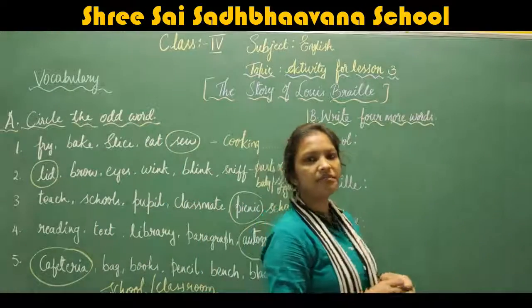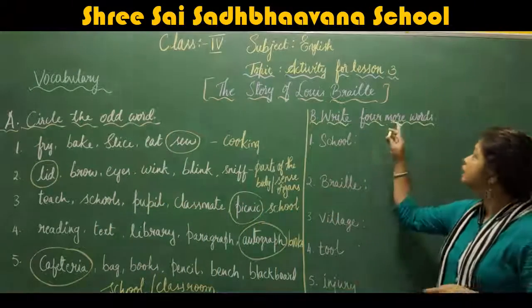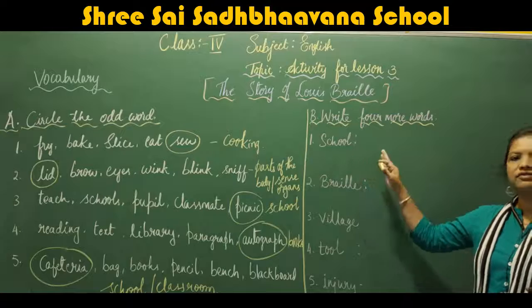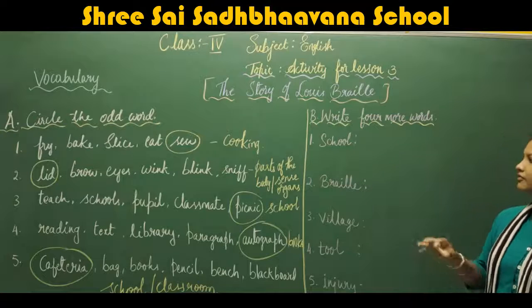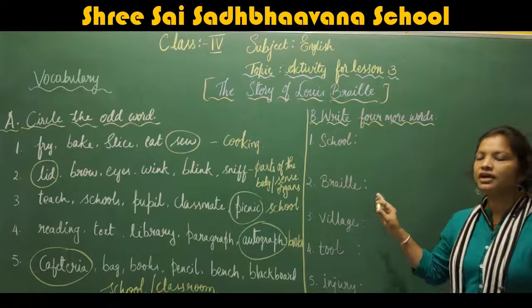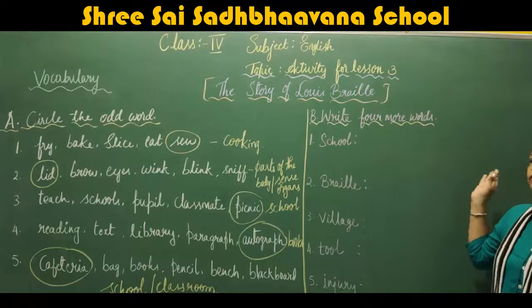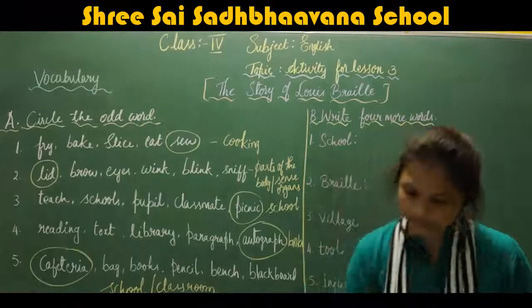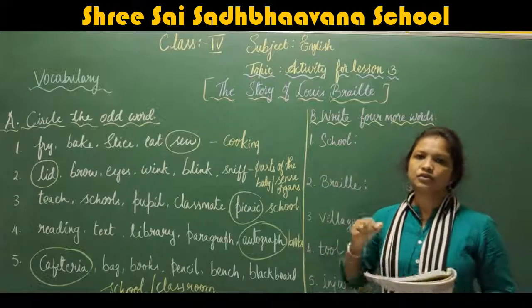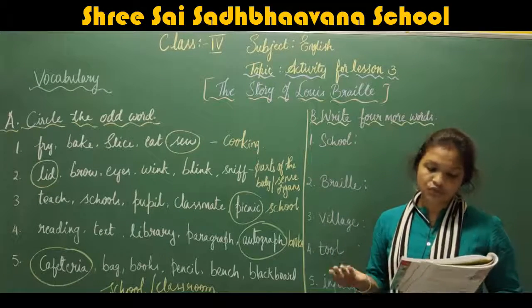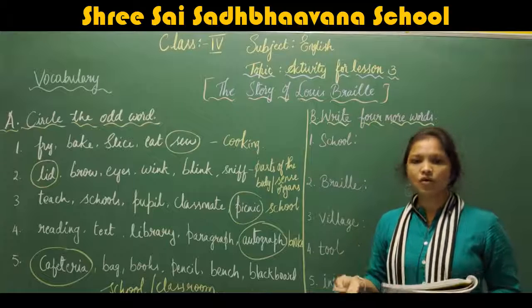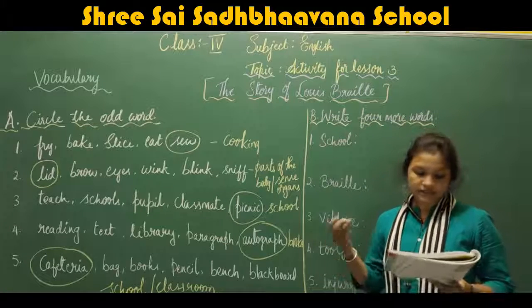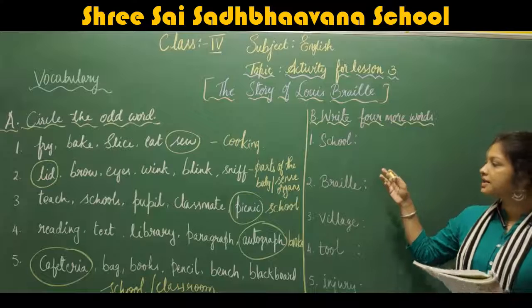Now B main. What have they given in B main? They have given: write 4 more words related to the word given. They have given a few words, so we have to write the related words. For example, they have given school. For school, the related words are school bag, books, teacher, homework. Next is braille.